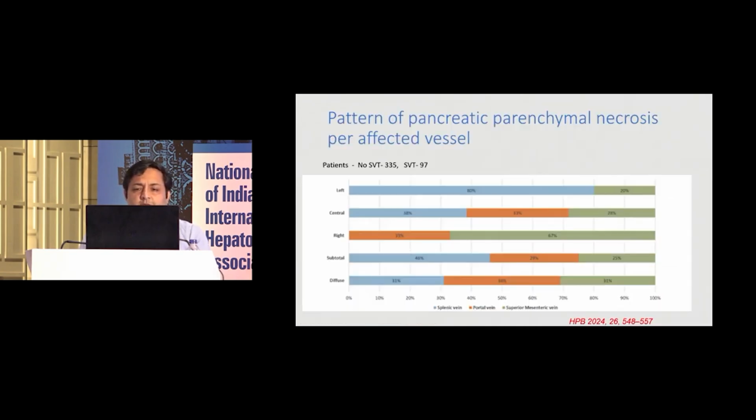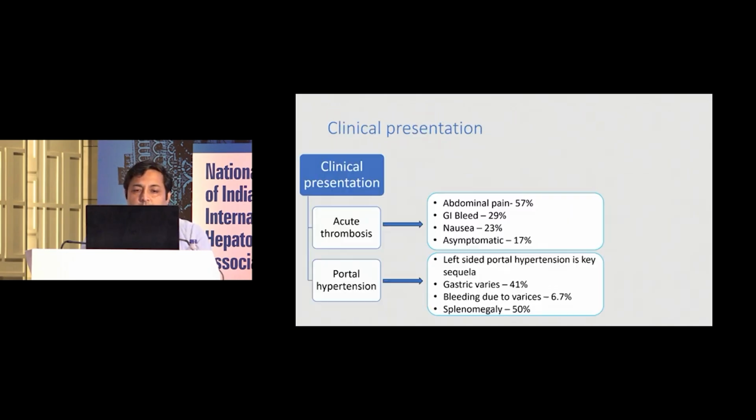This is a recent study in which they tried to see the pattern of parenchymal necrosis per affected vessel. In patients in whom there was a left-sided necrosis, the most common vein involved was the splenic vein, followed by the superior mesenteric vein. If the necrosis is central, then the distribution is almost equal among the three vessels. In right-sided necrosis, the superior mesenteric vein was most commonly involved, followed by the portal vein, and in subtotal it was equal.